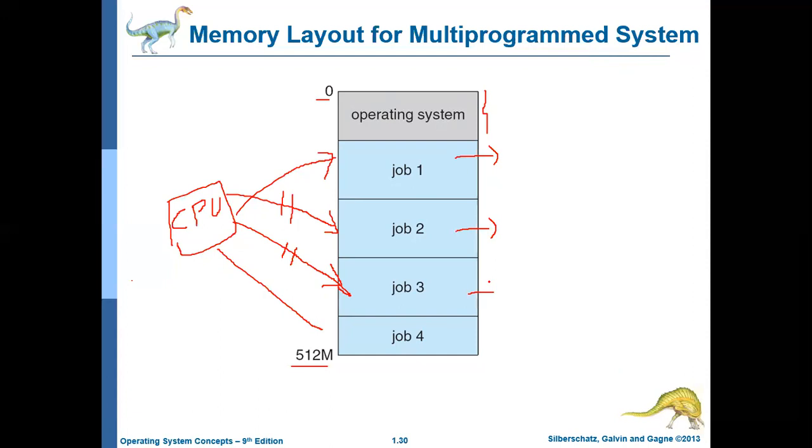There are 4 processes available in the memory currently. But each of these processes can have multiple threads. For example, job 1, otherwise called process 1, may have 3 threads running parallelly.